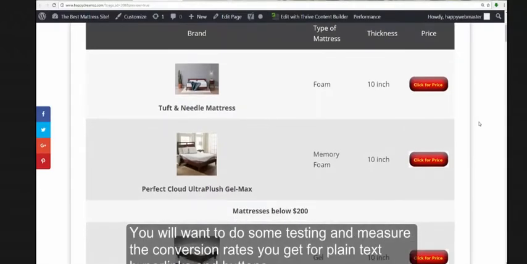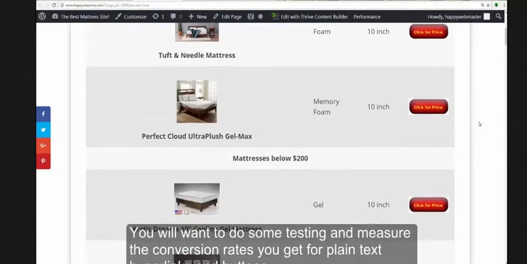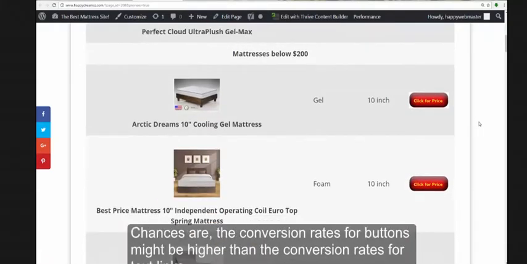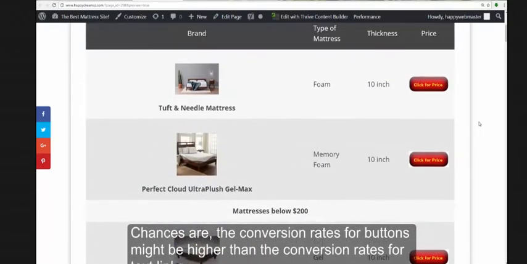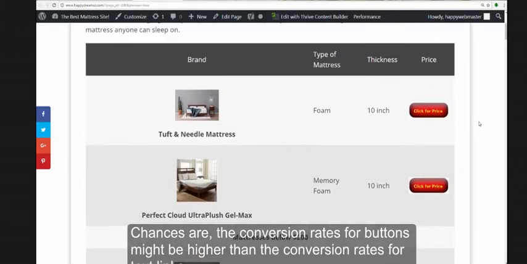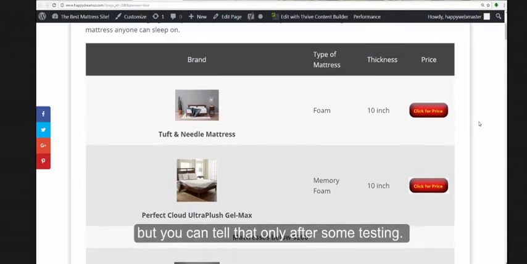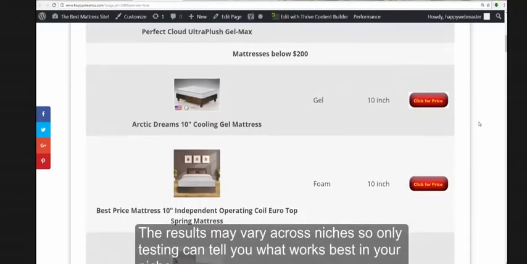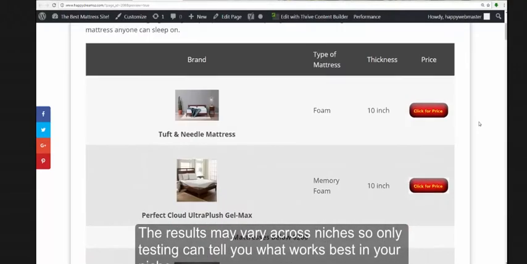You will want to do some testing and measure the conversion rates you get for plain text hyperlinks and buttons. Chances are the conversion rates for buttons might be higher than the conversion rates for text links, but you can tell that only after some testing. The results may vary across niches, so only testing can tell you what works best in your niche.